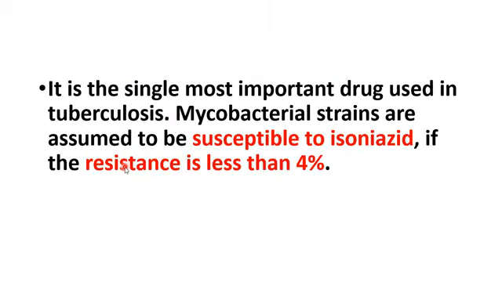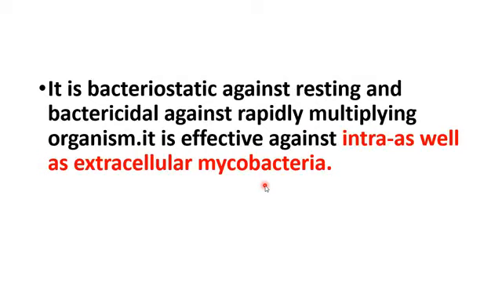Going to the next slide, isoniazid is the most important drug in tuberculosis. It is a bactericidal drug, and mycobacterial strains are highly susceptible to isoniazid if the resistance is less than 4%. Mycobacteria can be in both phases, the resting phase as well as the multiplying phase. It is bacteriostatic towards the resting phase, but it is bactericidal to rapidly multiplying organisms. So it is more effective against rapid multipliers than slow multipliers.